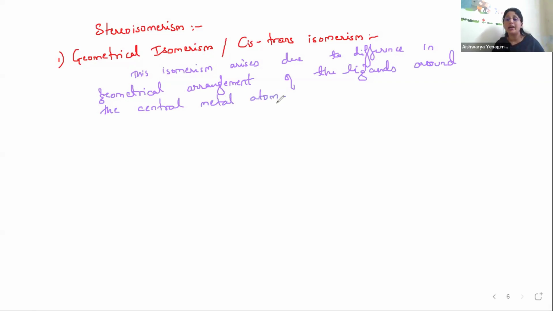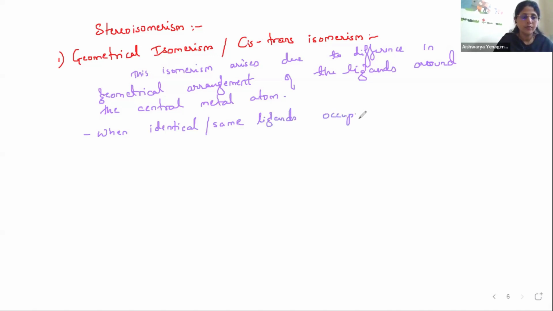So it differs in the geometrical arrangement around the central metal atom. I can also put it like this: when identical ligands, when same ligands,